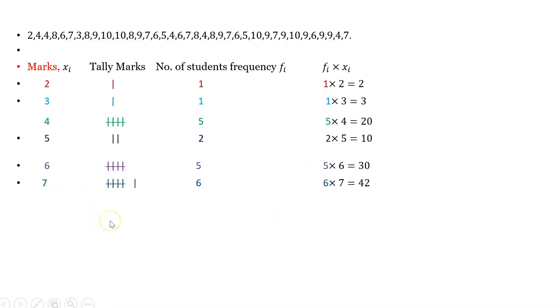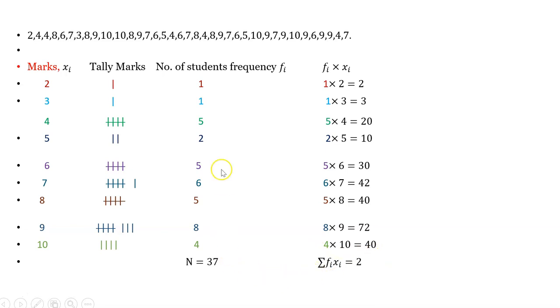And you will get this table. 9 is repeated 8 times. 8 into 9 is equal to 72. 10 is repeated 4 times. 4 into 10, you will get 40. The total number of students, we know that N is equal to 37. If we count it, then you will get 37.